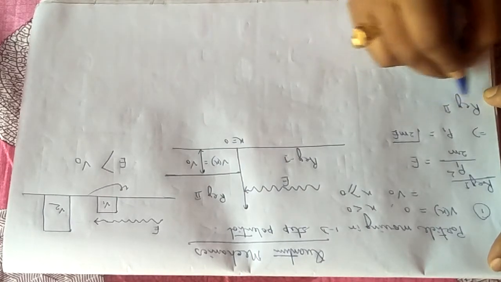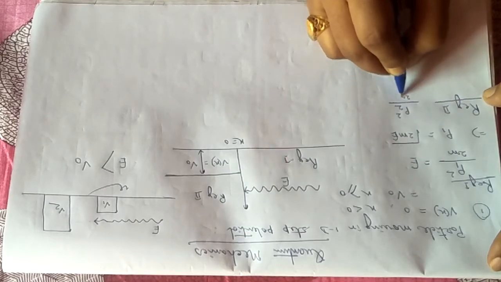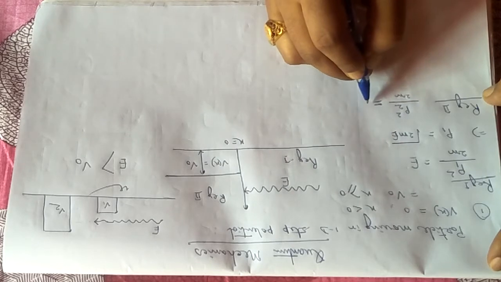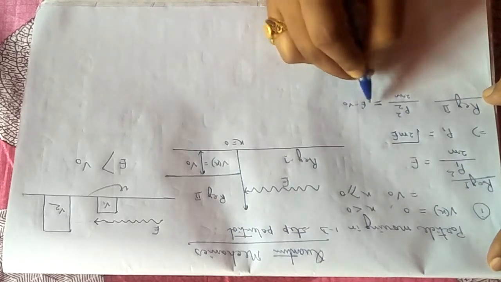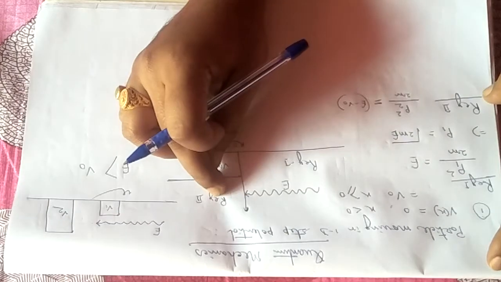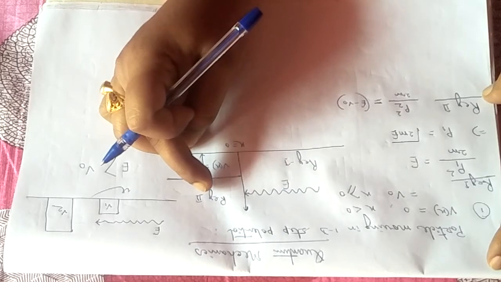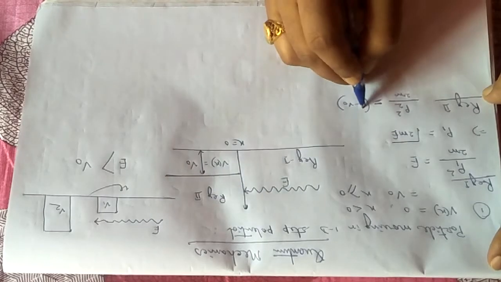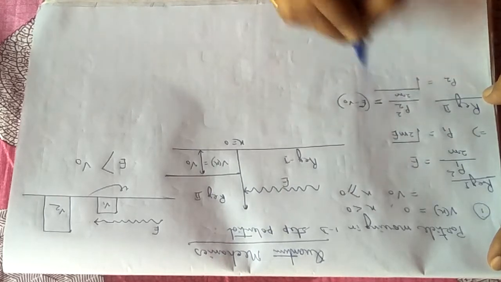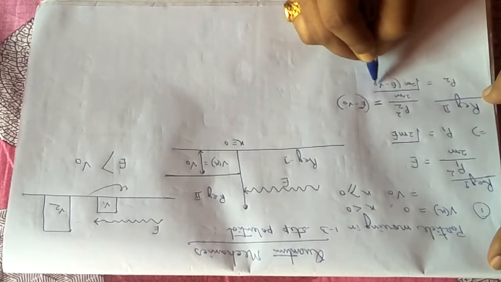In the second region, region 2, P2 is the momentum, so P2 squared by 2m. What will be the energy in this region? The remaining energy of the particle will always be E minus V0, because V0 is the potential height here. If E is the energy of the particle moving towards this area, then the remaining energy will be E minus V0. So the value of P2 will be the square root of 2m(E minus V0).